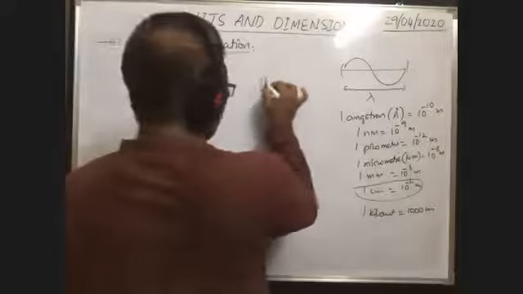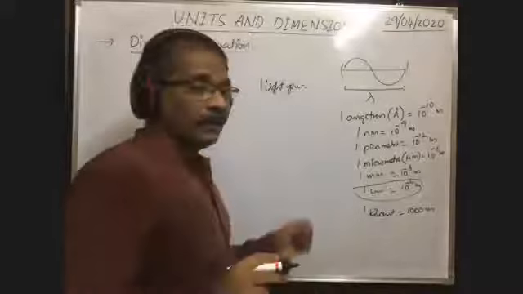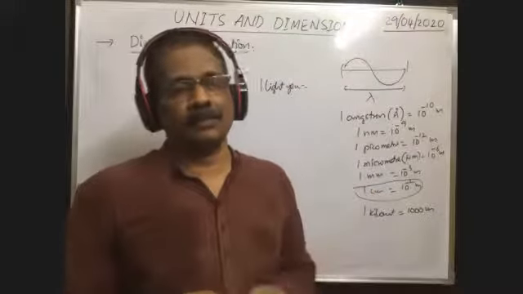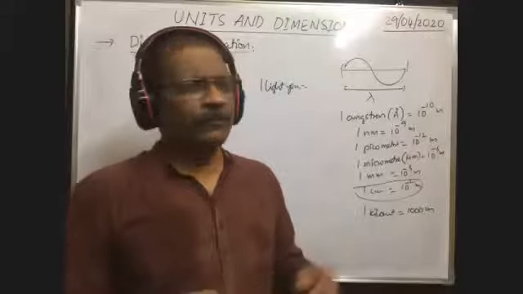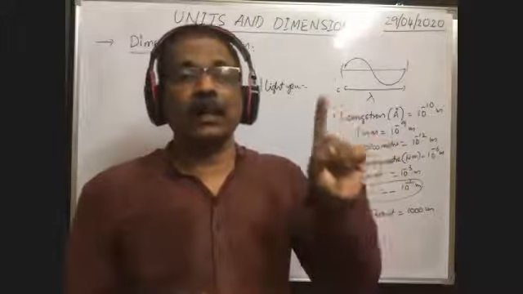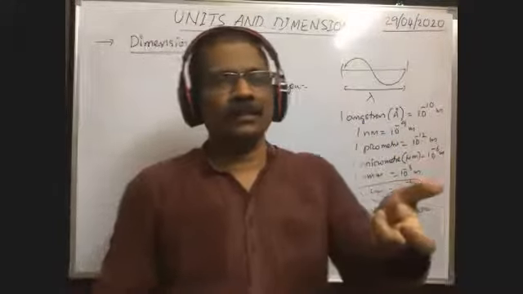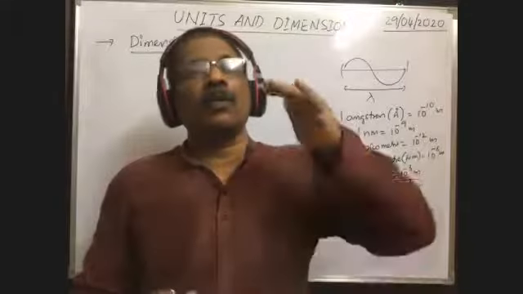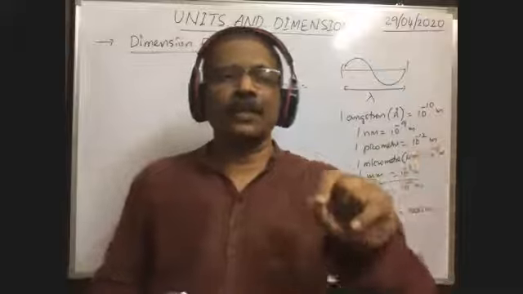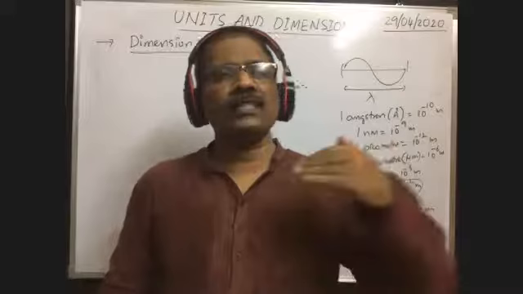Light year is the unit to measure interplanetary distance. The definition: the distance traveled by light in 1 year is called a light year. When you switch on the light, through what distance can it travel in 1 year? What is the speed of light? 3 into 10 to the power of 8 meter per second. With that speed, in 1 year, what is the distance traveled?